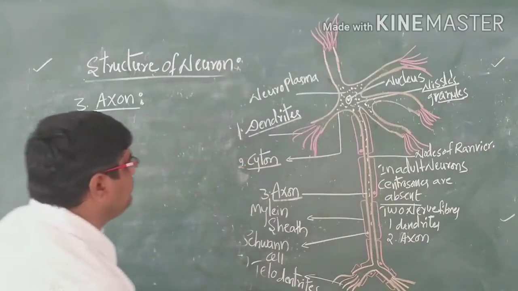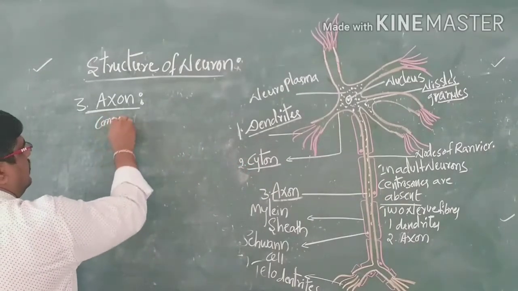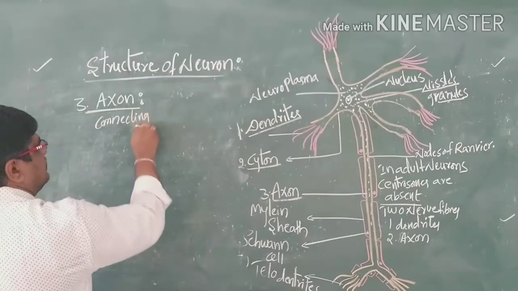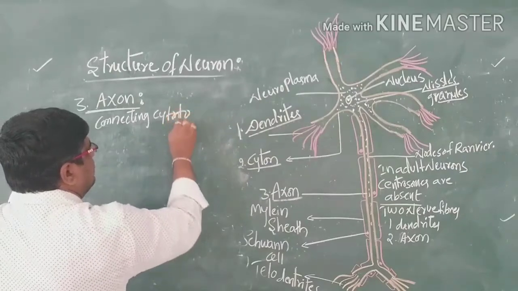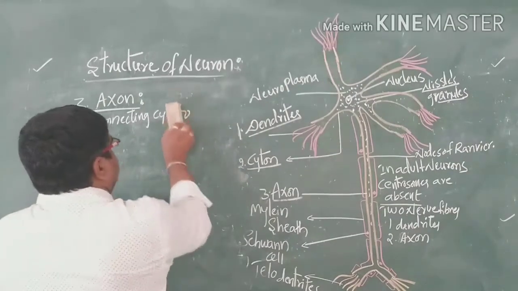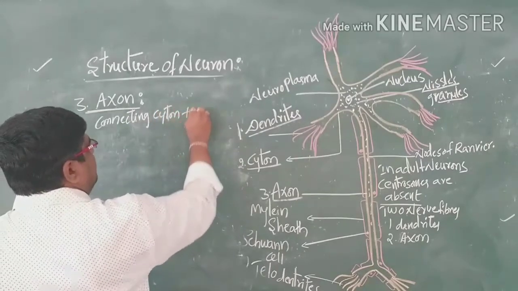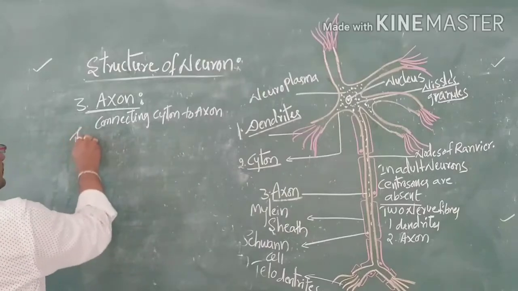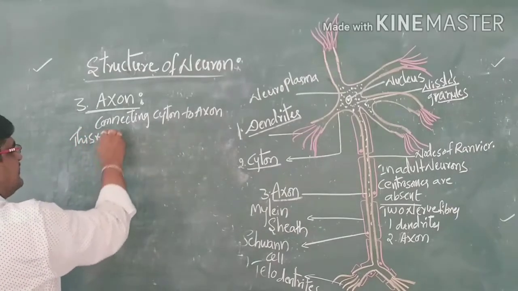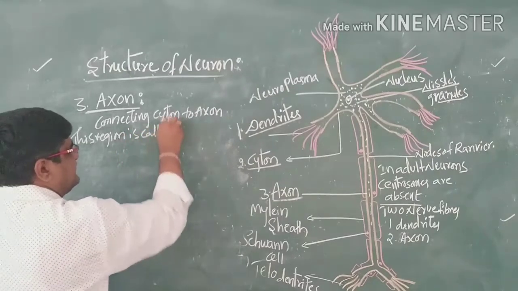That means it connects from the cyton to the axon. This region is called the axon hillock.